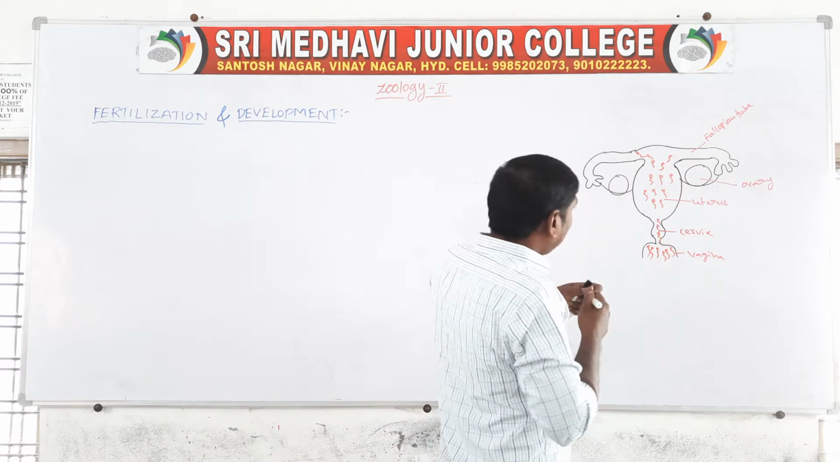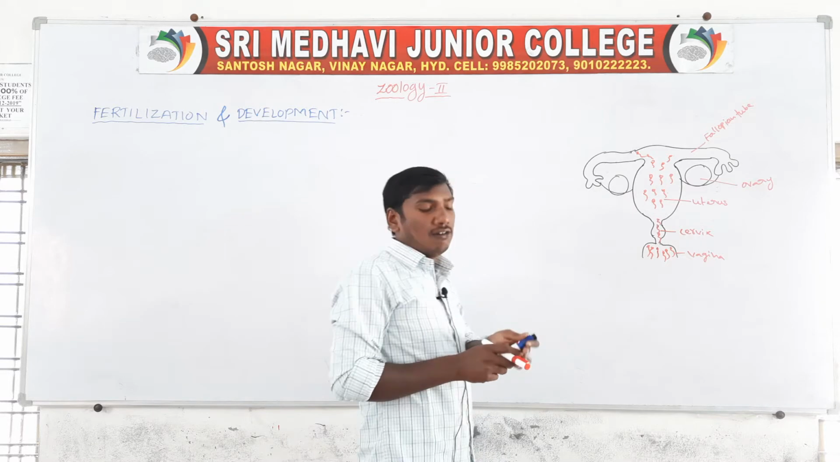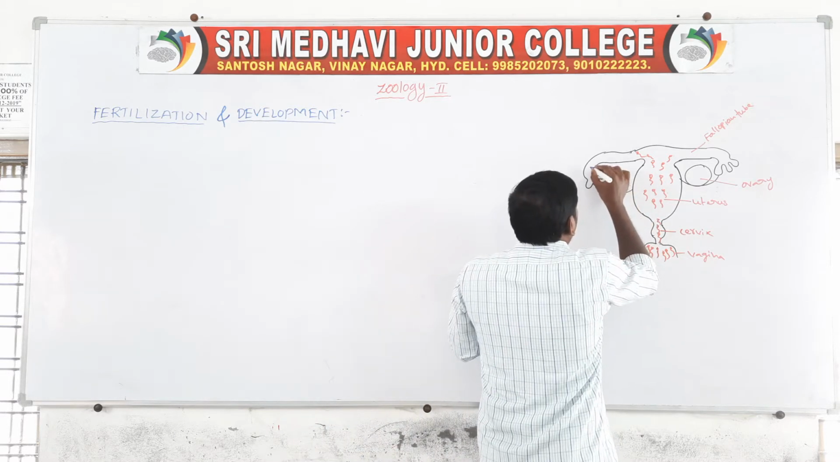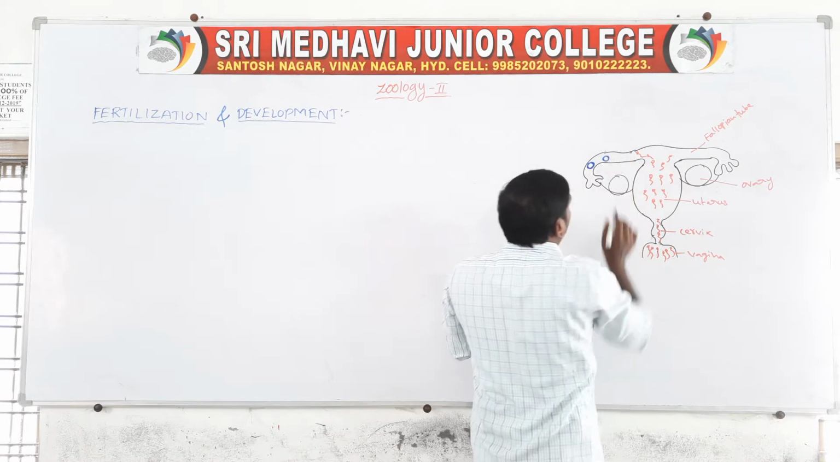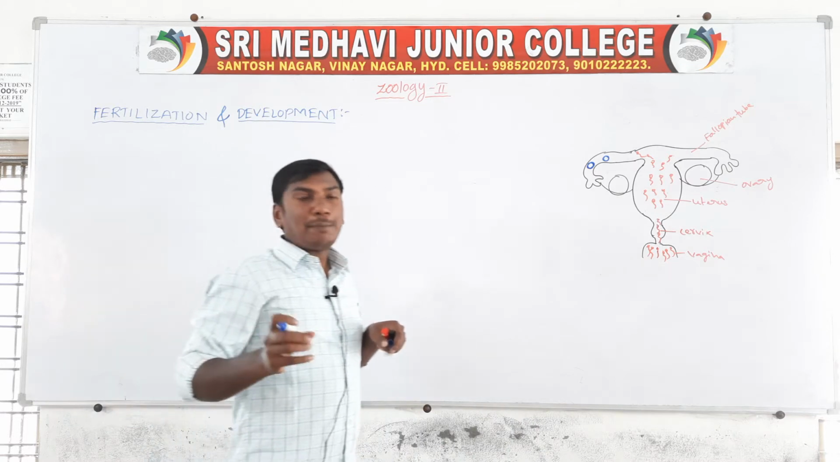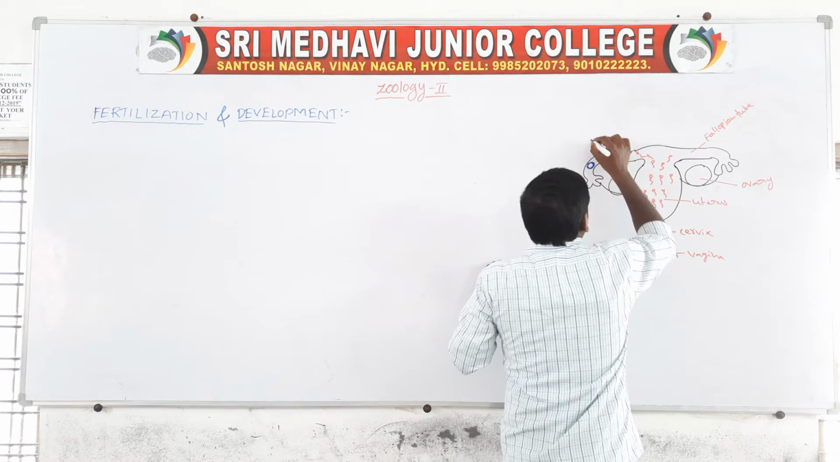Here, the ovary releases the ovum. The ovum comes into the fallopian tube. This fallopian tube has the fertilization region, the ampulla isthmic region.